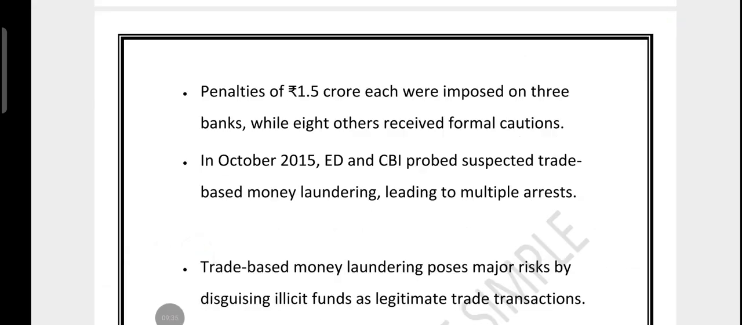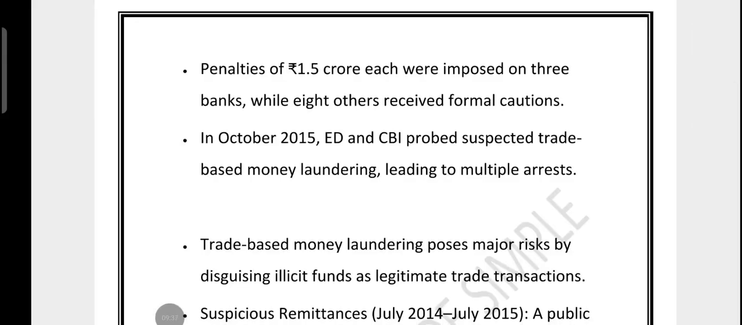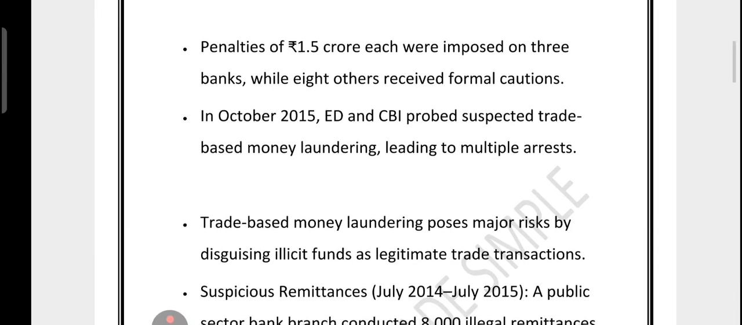So friends, let's quickly revise the point which we have just covered. I told you in 2014, fraudulent overdraft against FD in Mumbai, it shows KYC failure. Then RBI found KYC violations in 12 branches, which indicate poor verification and weak monitoring. 1.5 crore penalty each on 3 banks and 8 got a formal warning.